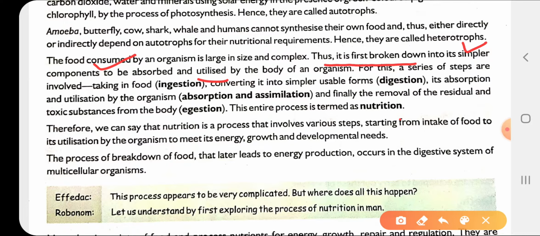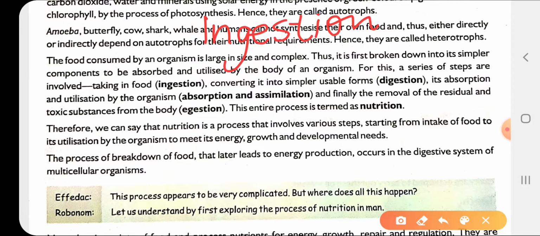So now we will study how do organisms that are heterotrophic, that are mostly the animals, get the food and gain the nutrition. उसके लिए there are a few processes that you need to learn. First of all, there is ingestion.